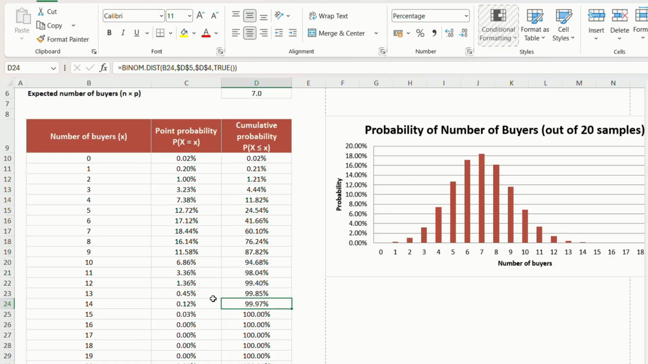So if his target is more than 10 buyers a day, he needs to change approach, either offer samples to more people or improve the sample itself so that the success rate climbs above 35%. Right? Now our next is the Poisson distribution.